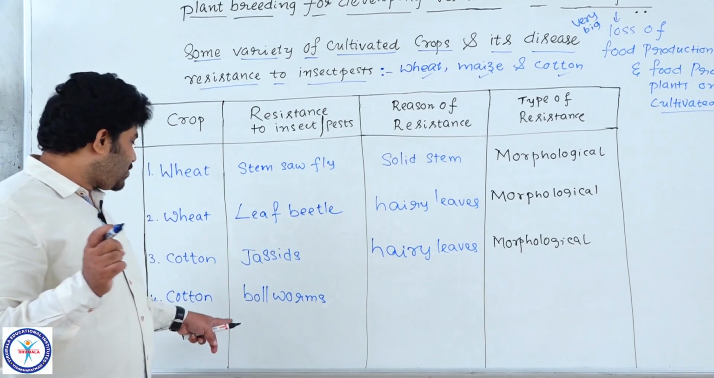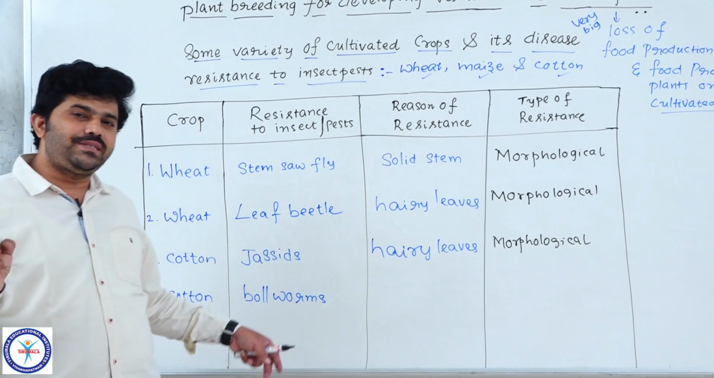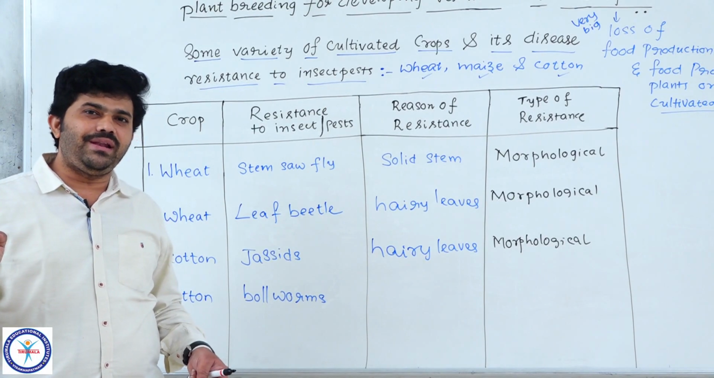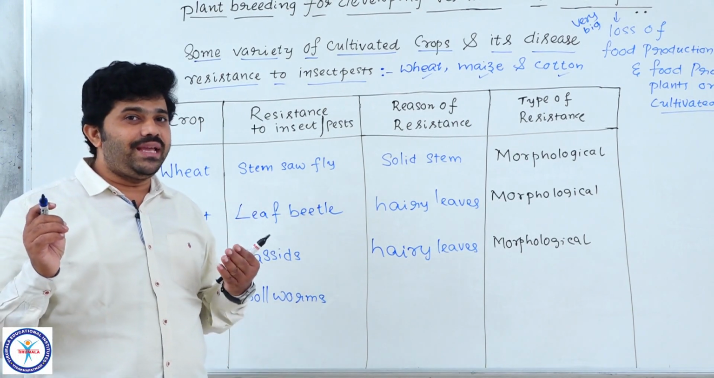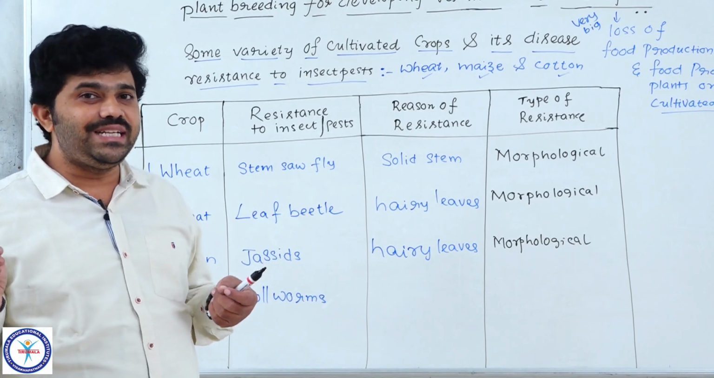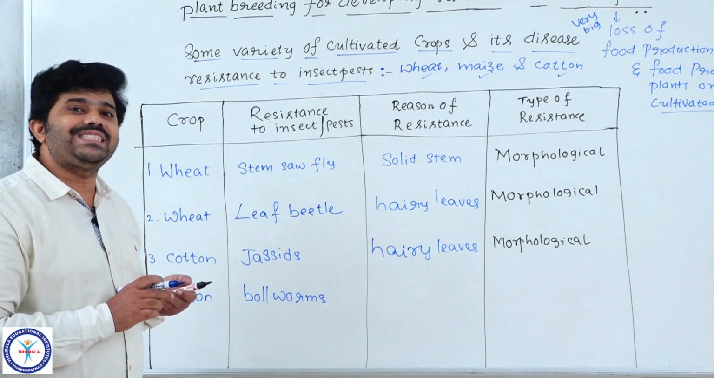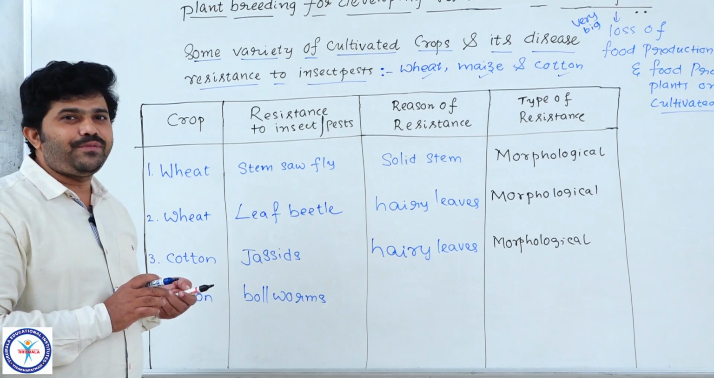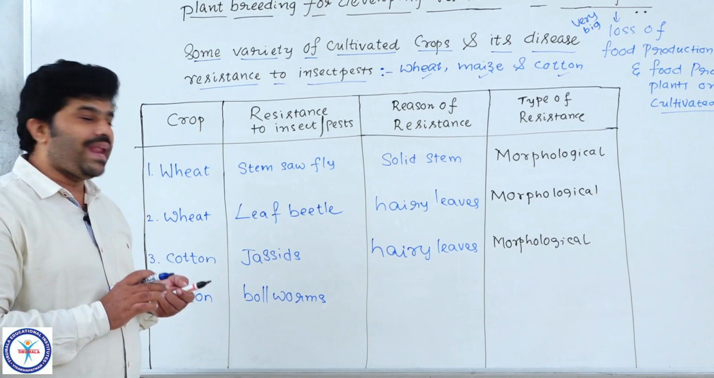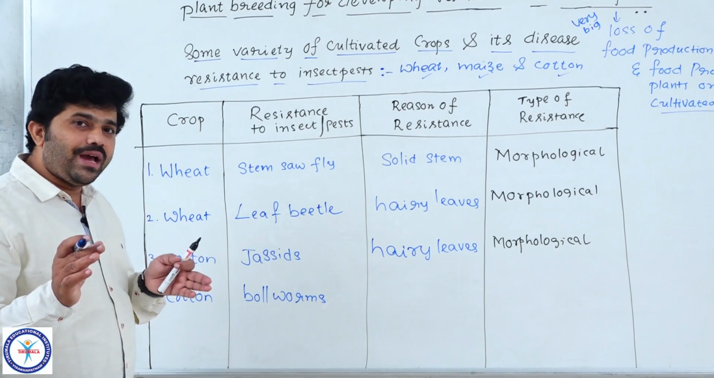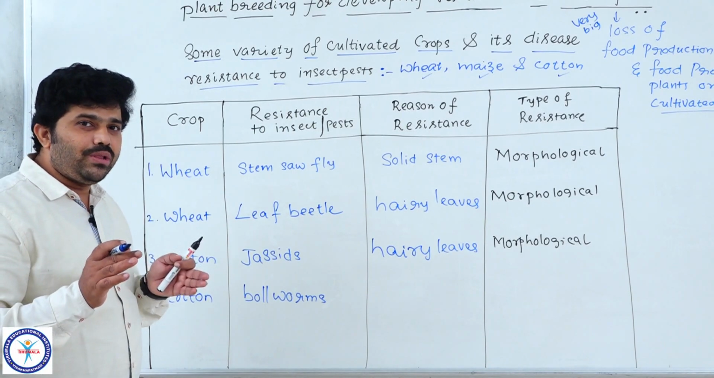To stop the activity of cotton bollworms, you know very well. Understood? Like Cry1AC and Cry2AB, genes that produce chemicals in the form of proteins as crystals, which we obtain from Bacillus thuringiensis. So that is another way we are using to control the insect pests.